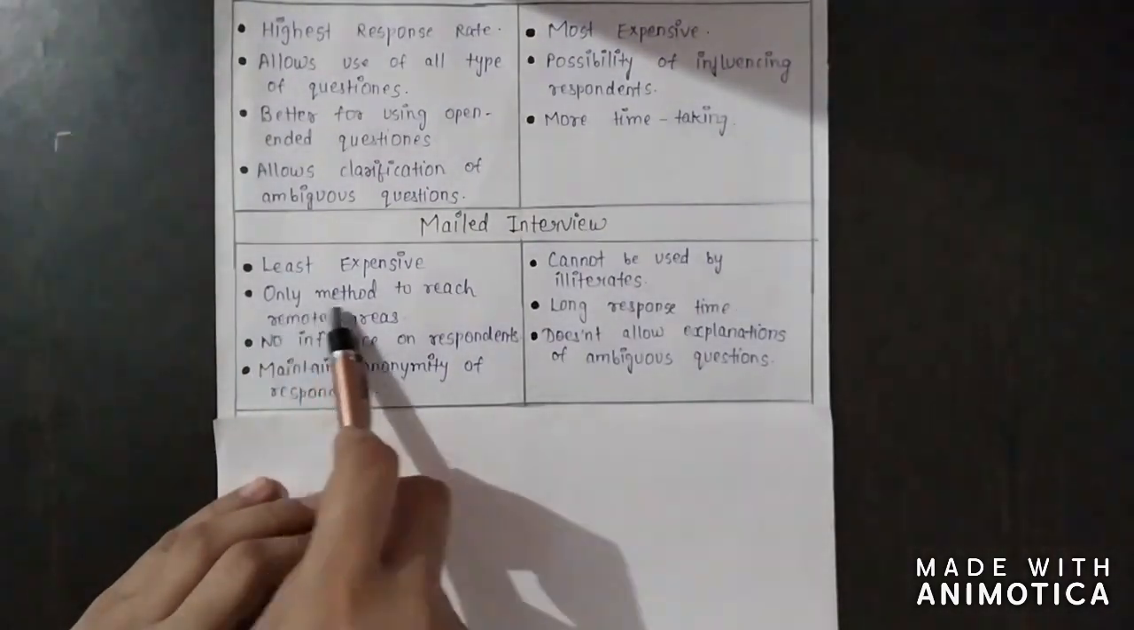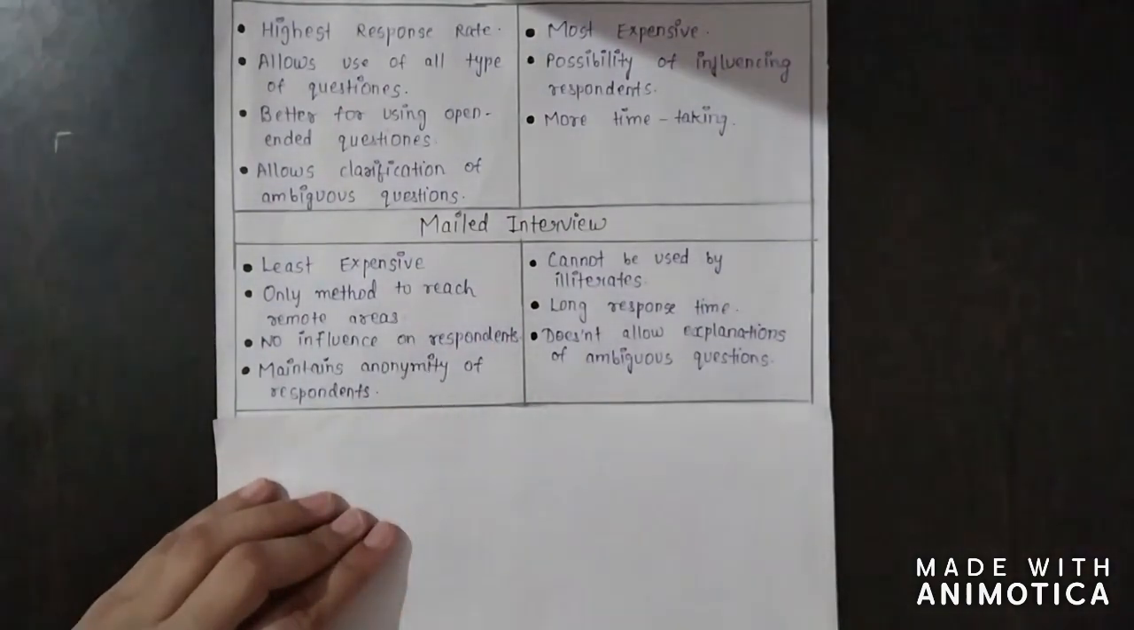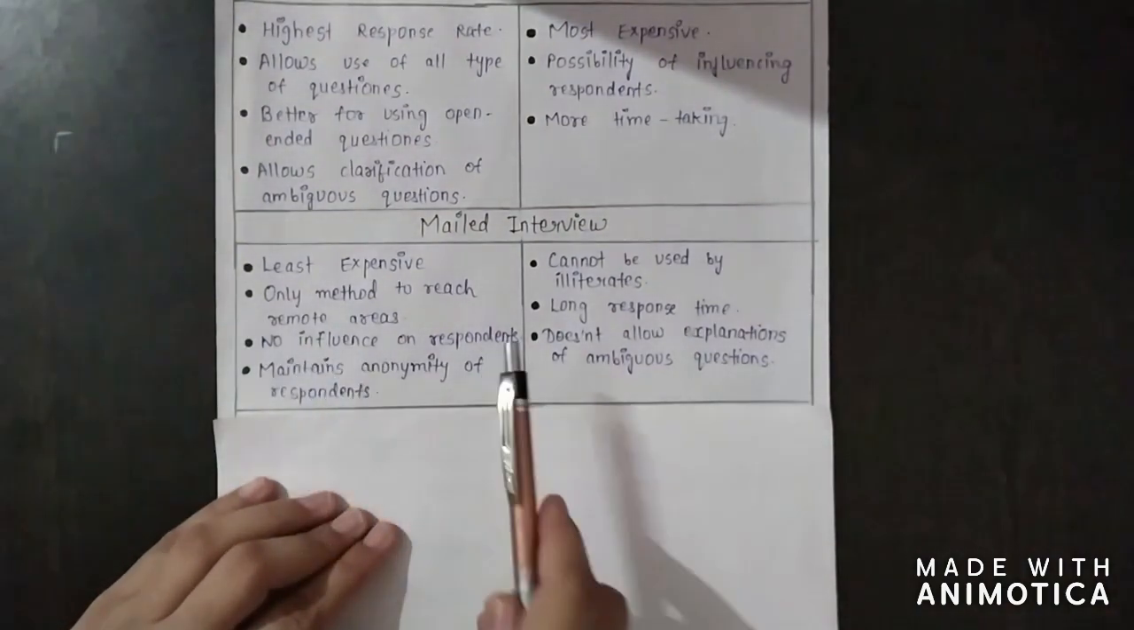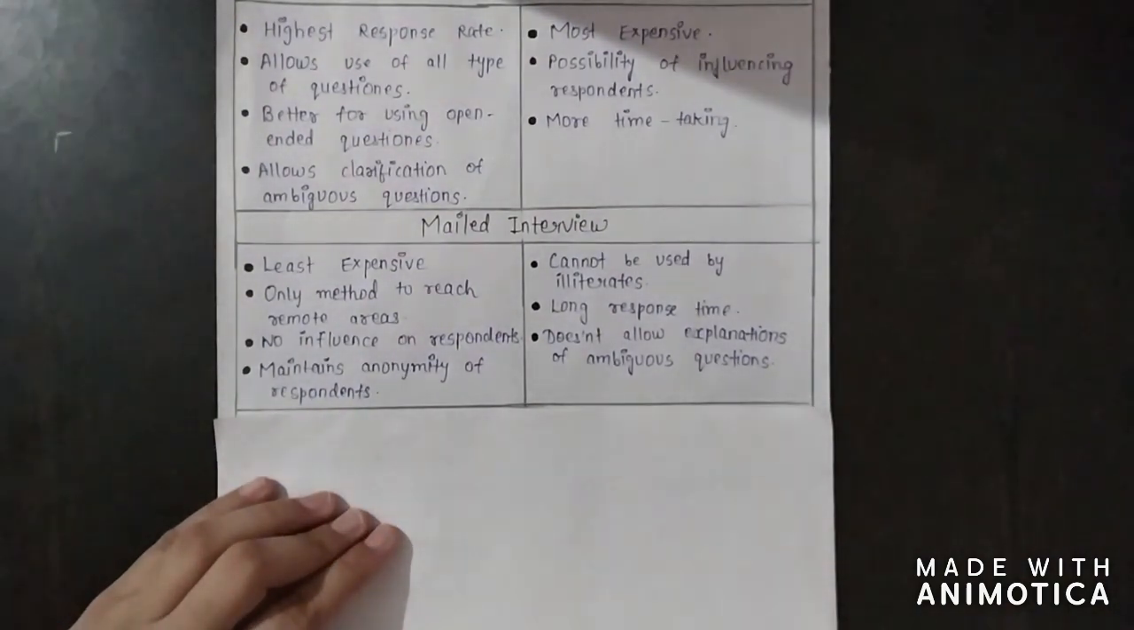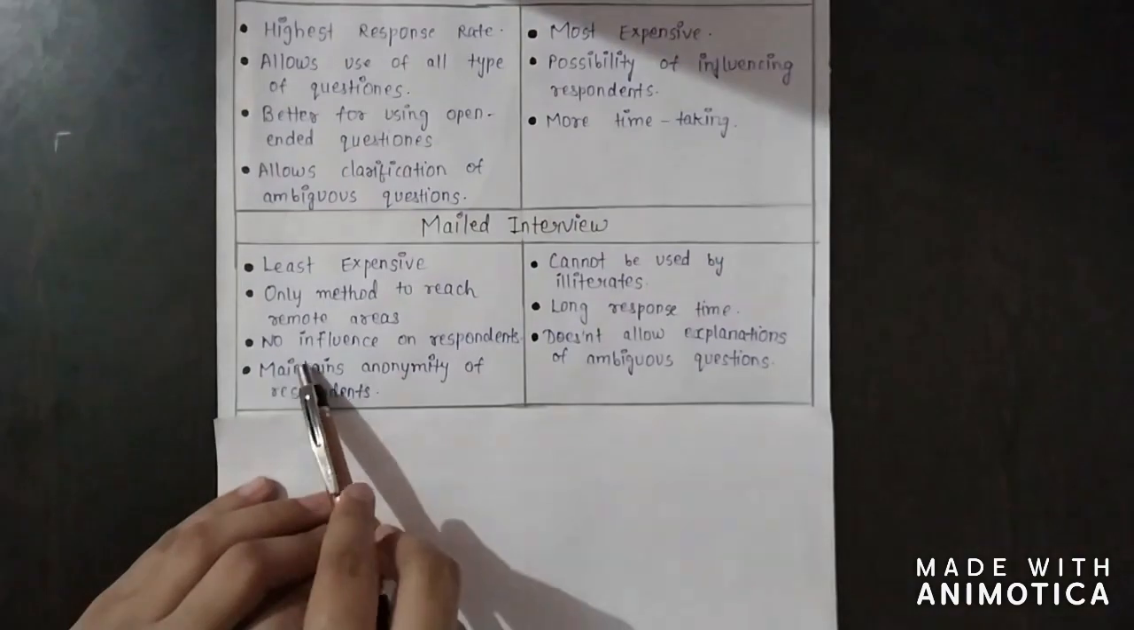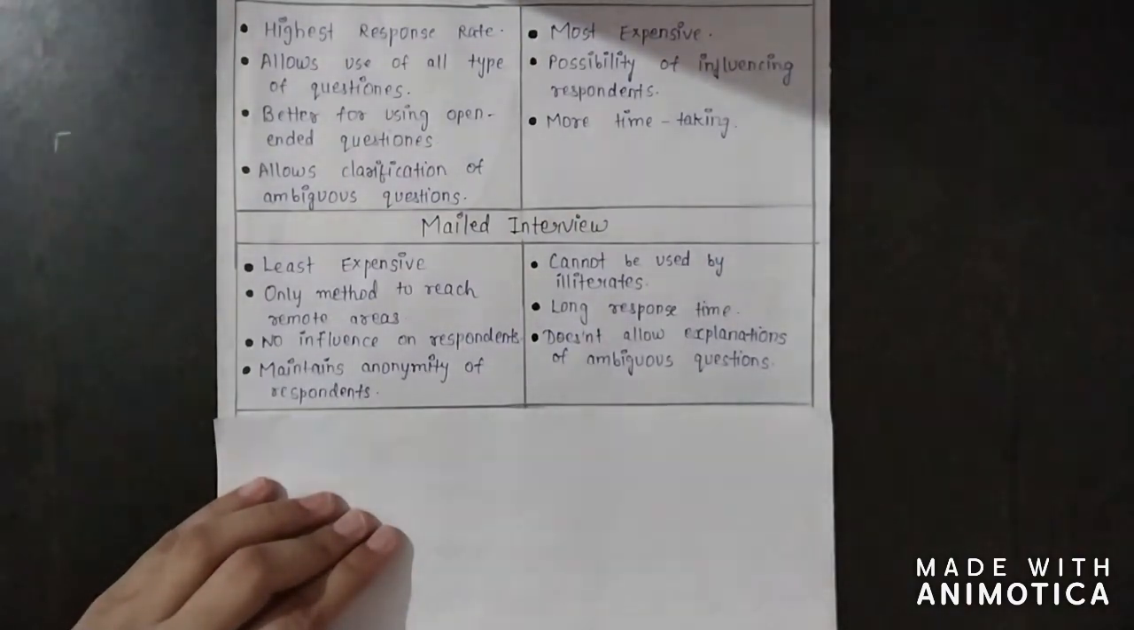Next is only method to reach remote areas. This method is very useful when the field of investigation is very vast and the respondents are spread over a very wide geographical area. Next is no influence on respondents. Because there is no personal meeting between the investigator and the respondents, the respondents will not feel embarrassed by any type of questions. So there will be no influence on respondents and they will give the information properly.